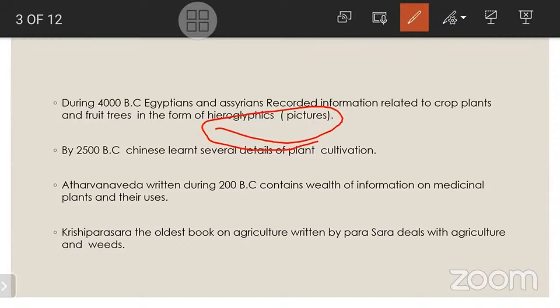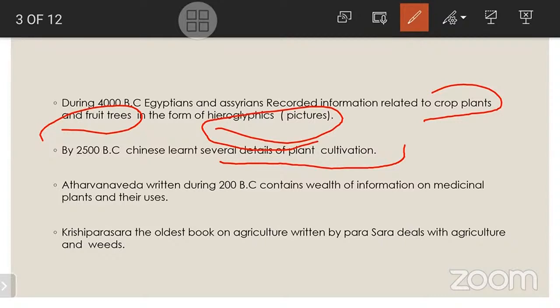By 2500 BC, the Chinese had learned several details of plant cultivation.